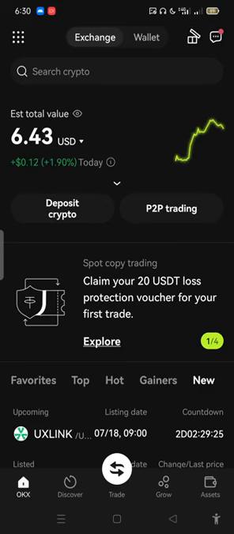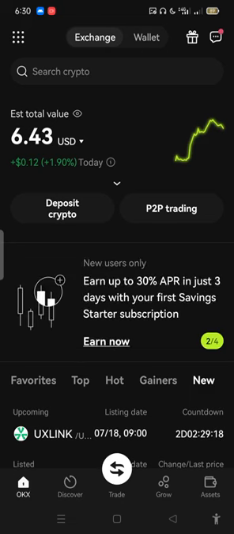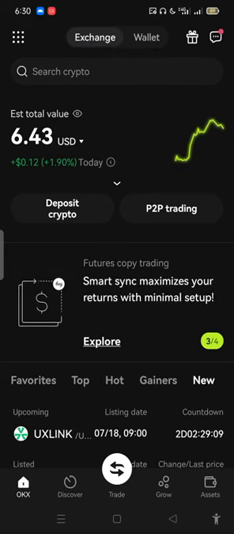Now this is the OKX, and the first thing you need to do is to stay on the exchange. Please take note, there is the exchange, there is the wallet. You stay on the exchange, then you go straight to deposit crypto.